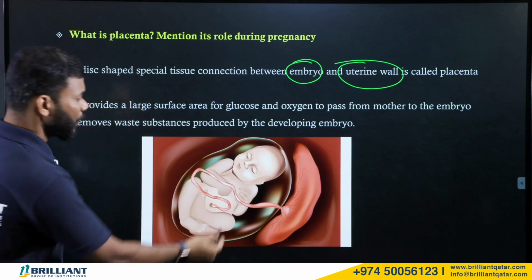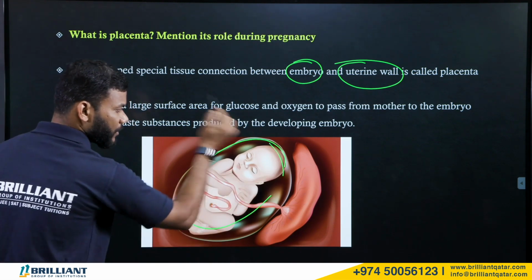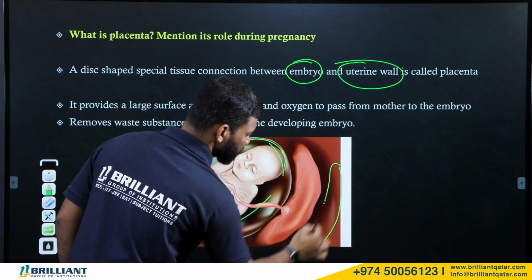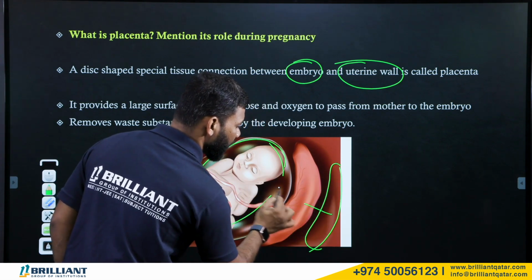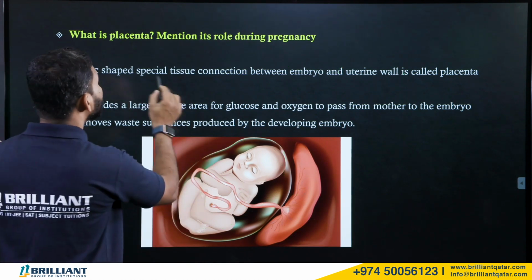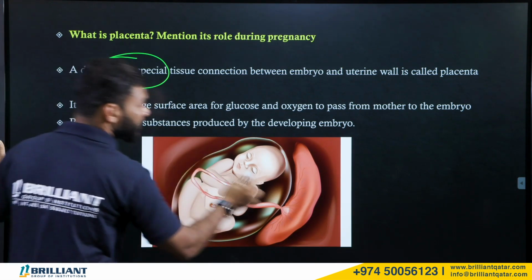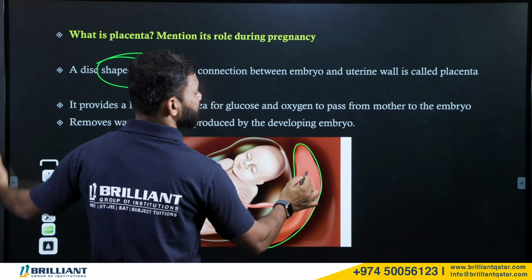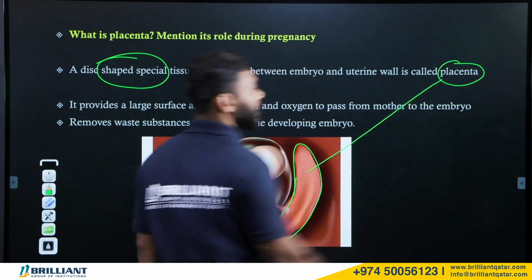Where is the embryo? The embryo will be inside. Where is the uterine wall? The uterine wall will be here. So between the uterine wall and the embryo, there is a disc-shaped special tissue. That tissue is called placenta.